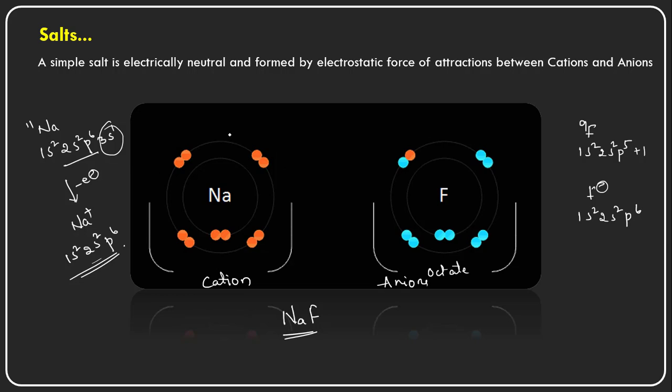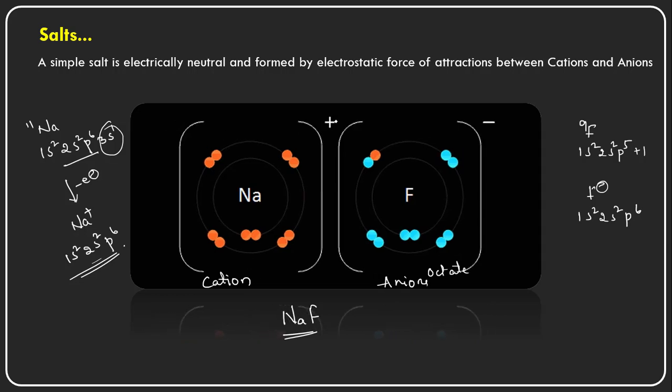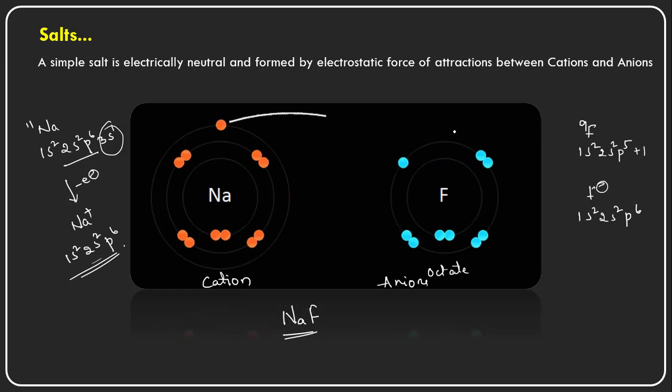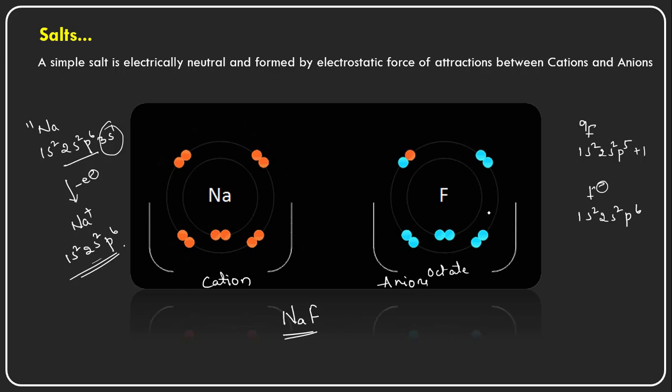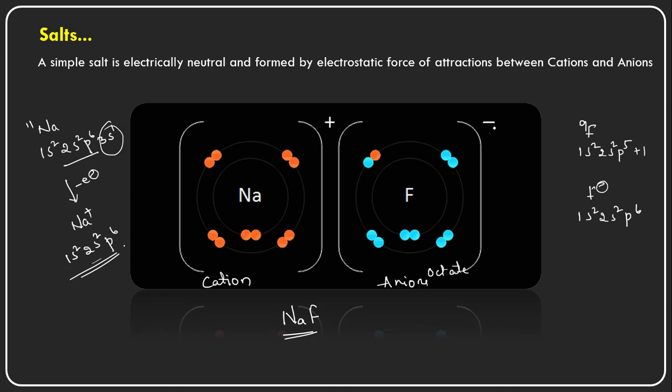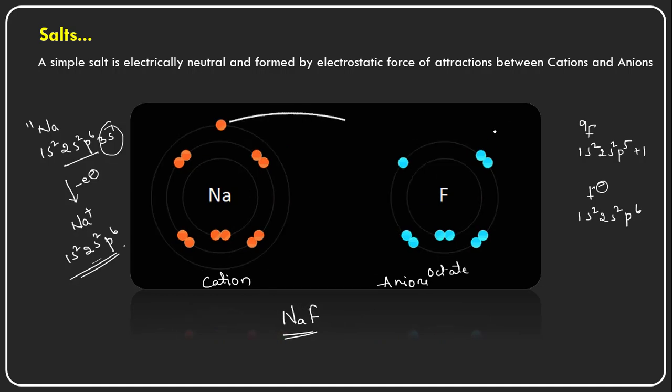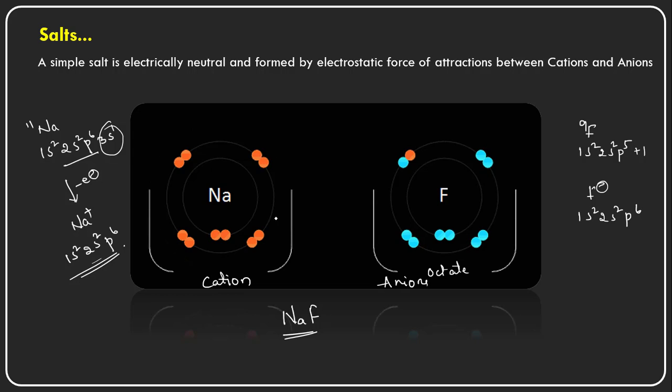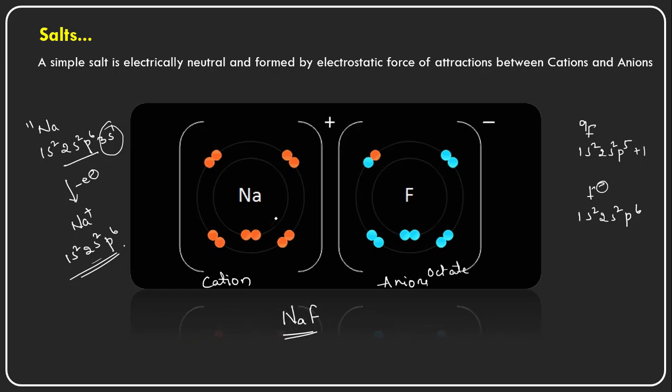See here, the orbital is disappearing, and after that it is carrying a positive charge, and this electron is added to the 2p orbital of the fluorine here, and it is forming into a negative charged anion. So this is all about the salts.